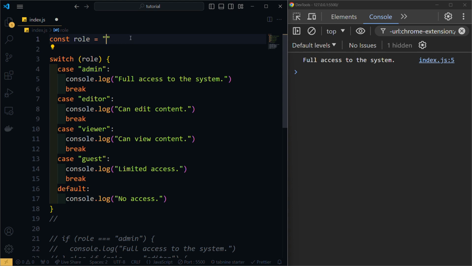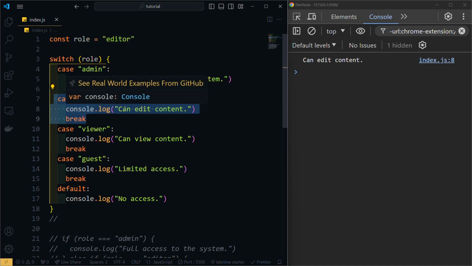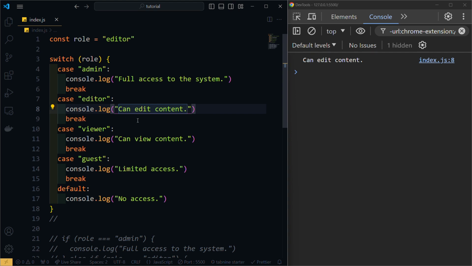If I change admin to editor, see what's going to happen. If it was editor, this one is true, and then we're going to console log our message, and then we're going to break. But if I put some random value in this, because this doesn't exist, not the first case, not the second, not the third, not the fourth, it will fall into the default, and it will console log this message, no access.